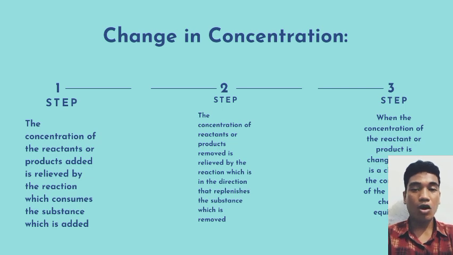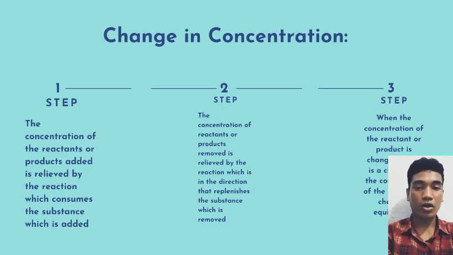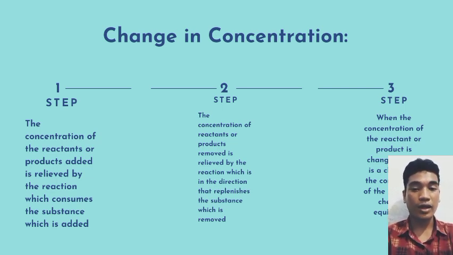Next, effect of catalyst. A catalyst does not affect the chemical equilibrium. It only speeds up a reaction. In fact, catalysts equally speed up the forward as well as the reverse reaction. This results in the reaction reaching its equilibrium faster.